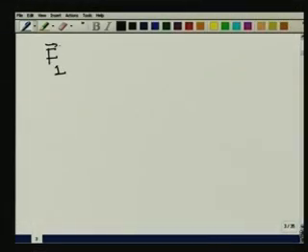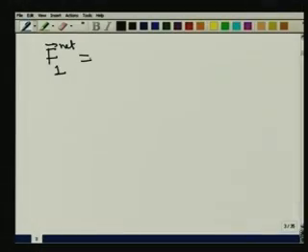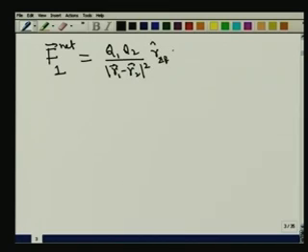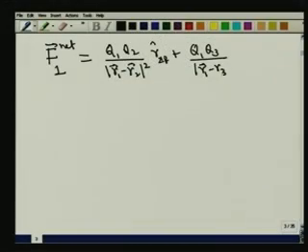Now, suppose I ask, what is the force acting on 1, the net force? When I am writing this, I need not restrict myself only to a system of 3 charged particles. I can take 3, 4, 5, in general, n number of charges. How would that be given? By the principle of superposition, that would be given by Q1 Q2 divided by mod R1 minus R2 whole squared R21 plus Q1 Q3 divided by mod R1 minus R3 whole squared R31. Please remember, R31 is the unit vector from charge Q3 to charge Q1. That is something we should not forget.